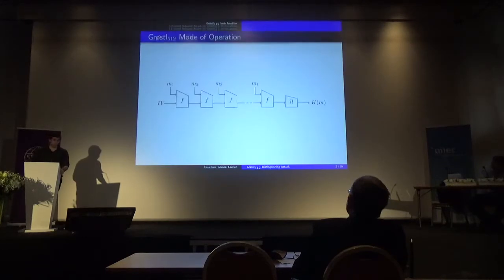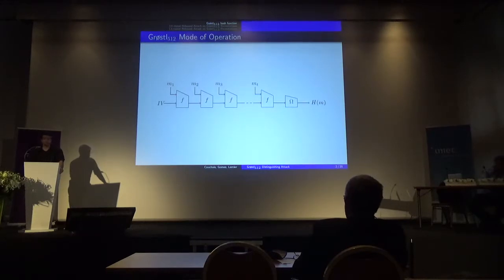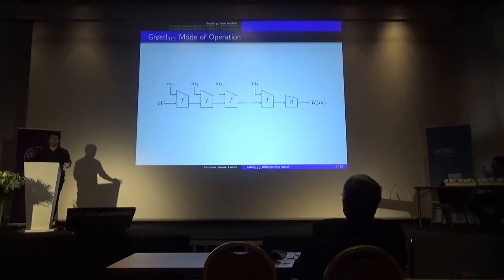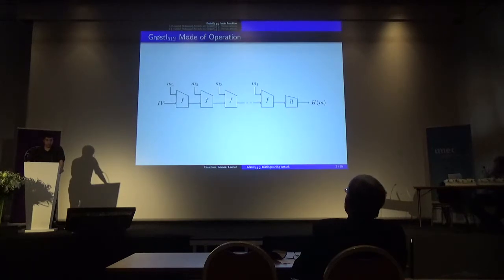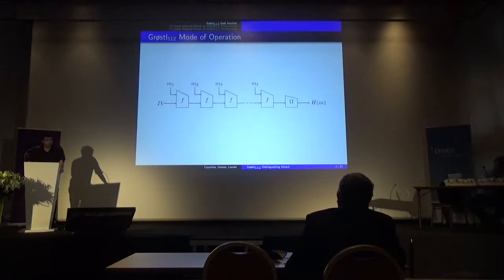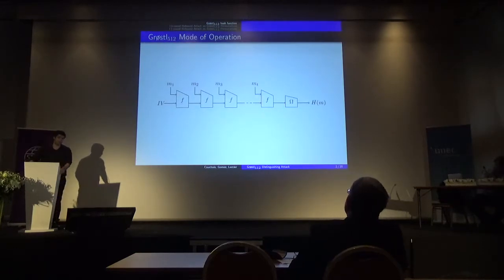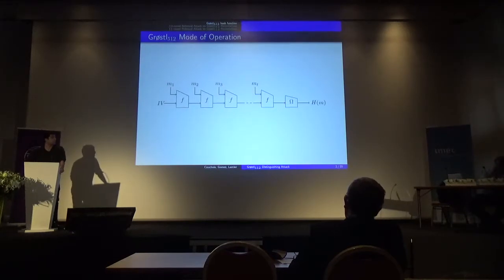So let's focus on Grostl for now. This version of Grostl outputs a 512-bit digest from messages of any bit length. It handles messages by dividing them into blocks, adding eventually some padding, and iteratively updates an internal state initialized with some IV, with the compression function f applied on both the block of message and the internal state. And once all the blocks of messages have been processed, the internal state goes through an output transformation omega, which outputs the hash of our message. Okay?